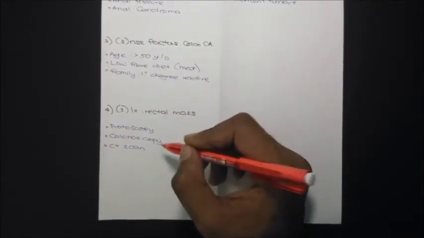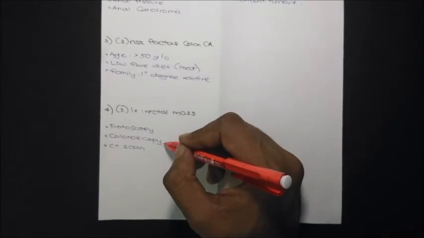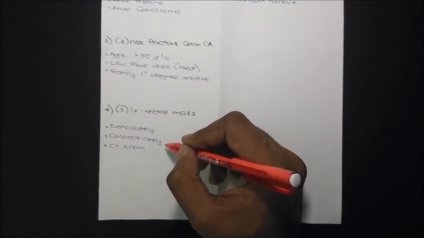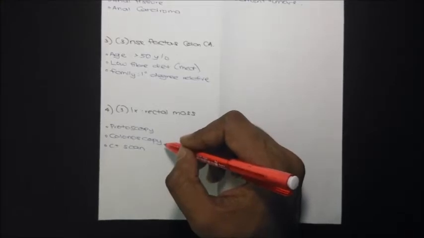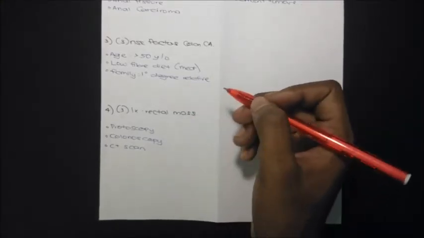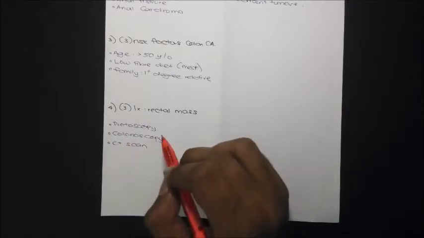Colonoscopy is considered the gold standard for colorectal carcinoma. We can take a biopsy for staging, check whether it is carcinoma, and check whether it is localized or spread to other parts of the colon.